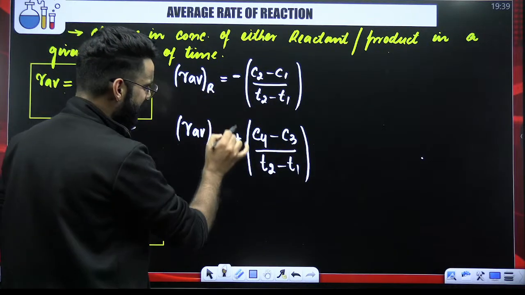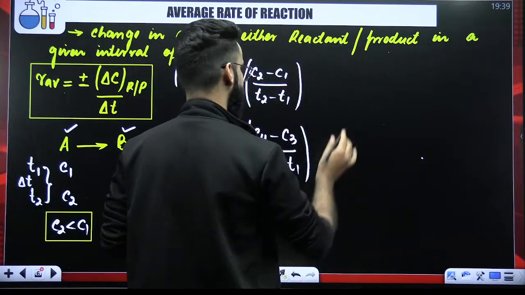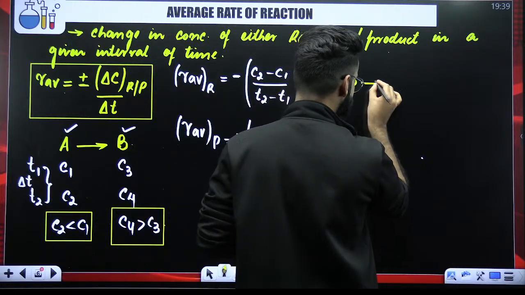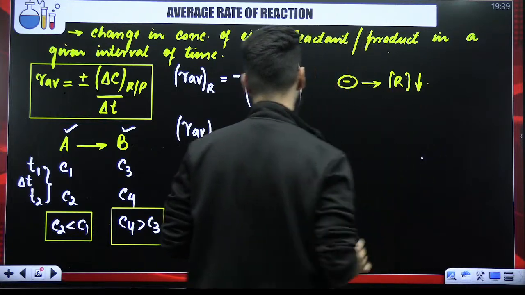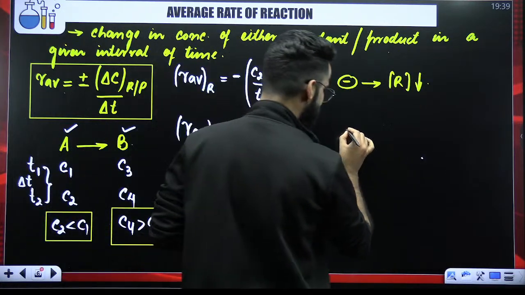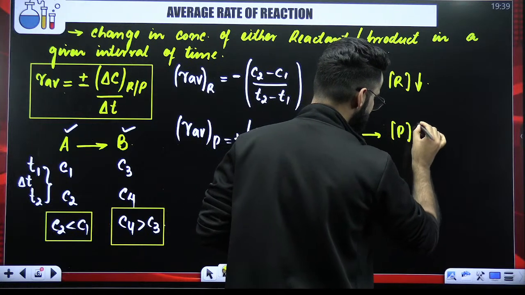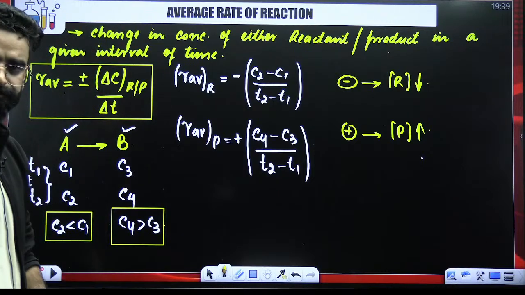Now this minus and plus over here has some more significance. The minus sign with which I'm multiplying over here indicates that the concentration of reactant decreases with time. This plus sign indicates that the concentration of products increases with time. I believe I'm clear to every one of you.